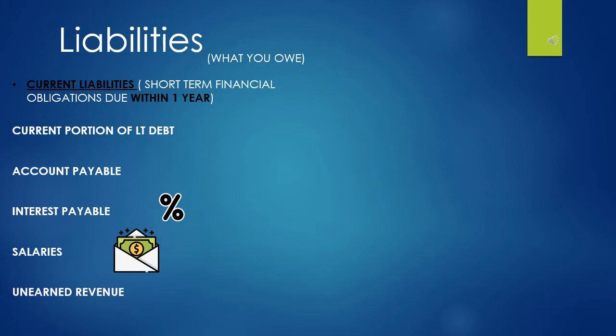Unearned revenue. This is a very important topic in accounting and it has its own chapter. We will talk about it later. Unearned revenue is, in a simplified way, when someone pays you to do a specific task or to deliver him a product or a service. You get the cash, but you haven't performed your obligation. So the revenue you made is considered unearned because you haven't earned it yet. So it's a liability towards your customer.